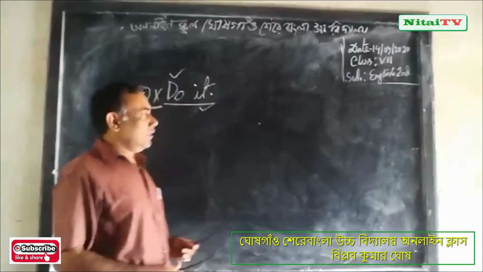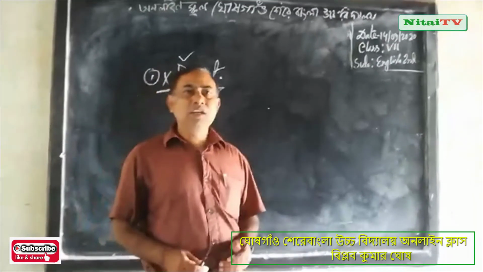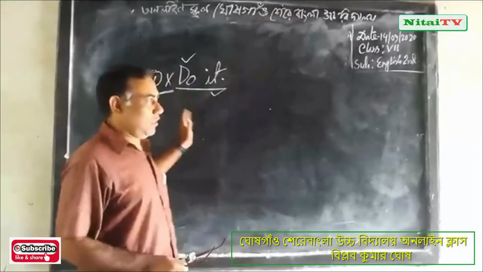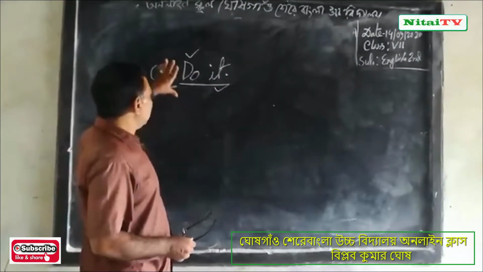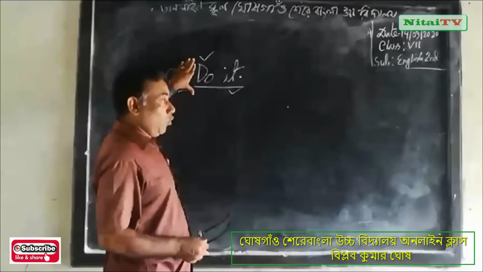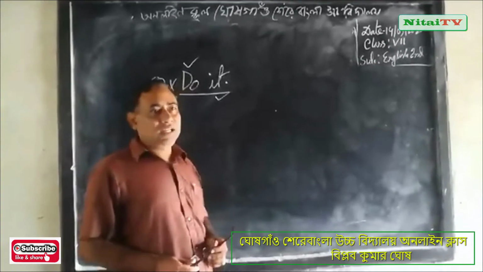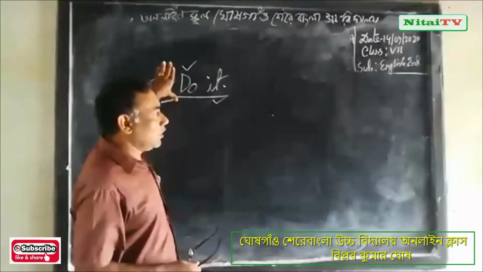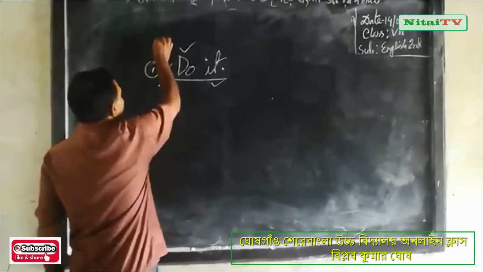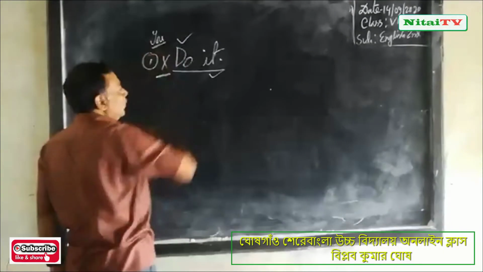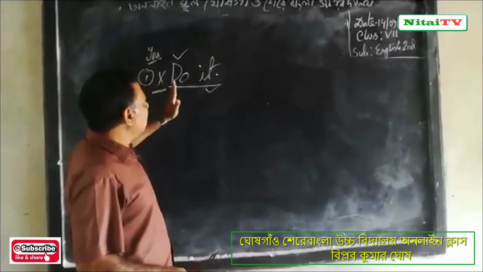When the subject is third person or first person, then I will write the subject. I repeat it, dear student, you follow this sentence. When the subject is second person, then I will not write the subject. You remember, there was you. So I do not write you. I write only do it.